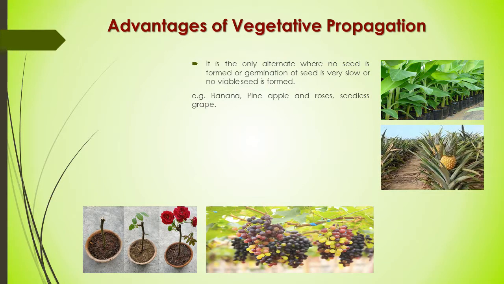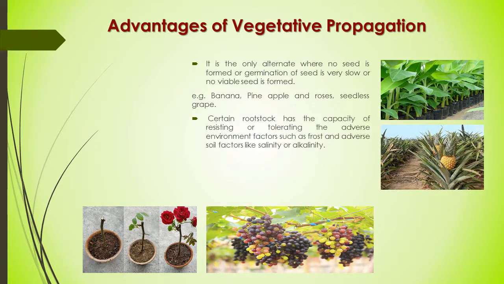Certain rootstocks have the capacity of resisting or tolerating adverse environmental factors such as frost, and adverse soil factors like salinity or alkalinity. For example, frost resistant trifoliate orange can be propagated by this method.